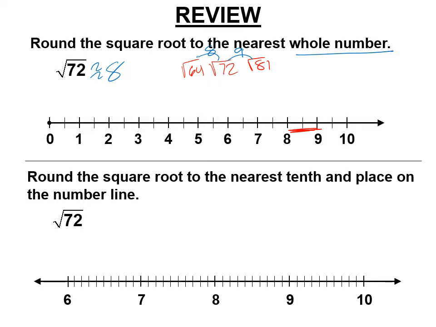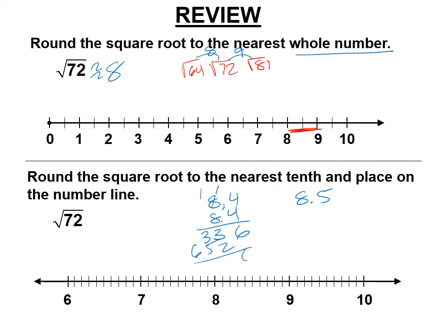Round the square root to the nearest tenth and place on the number line. Okay, so this is a test, so you better be sure whether it's 8.4 or 8.5. I think those are the only realistic guesses. I'm going to start with 8.4. 4 times 4 is 16. 4 times 8 is 32. Carry the 1. Don't cross that out. 8 times 8 is 64.